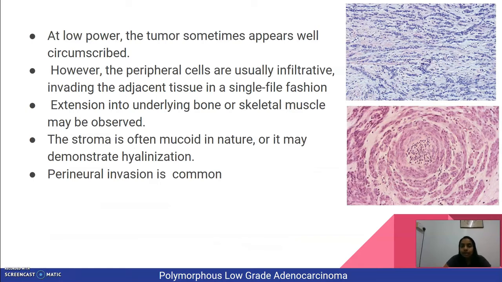At low power, the tumor sometimes appears well circumscribed. However, the peripheral cells are usually infiltrative, invading the adjacent tissue in a single file fashion. Extension into underlying bone or skeletal muscle may be observed. The stroma is often mucoid in nature, or it may demonstrate hyalinization. Perineural invasion is common, as you can see in the picture on the right below. The picture on the top right shows the pale staining cells that infiltrate as single file cords.